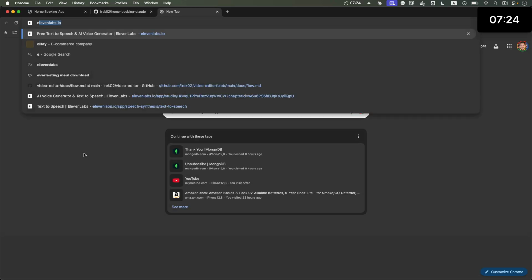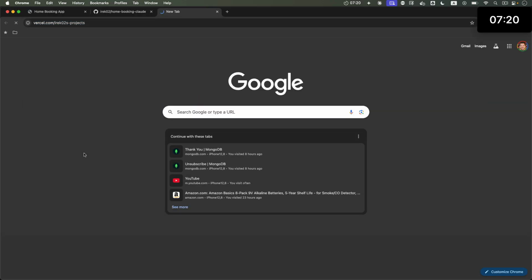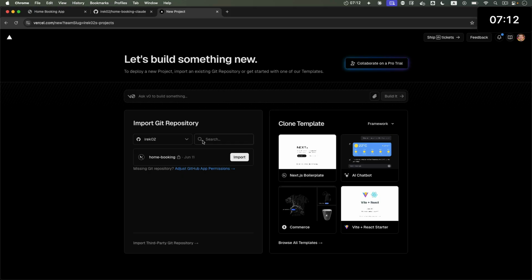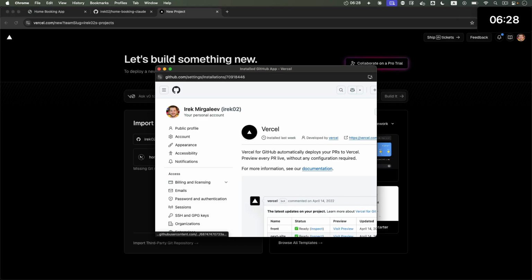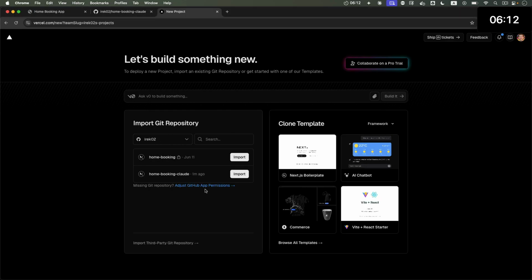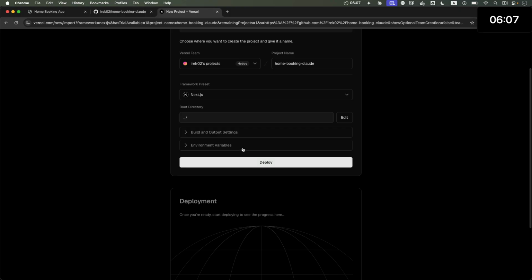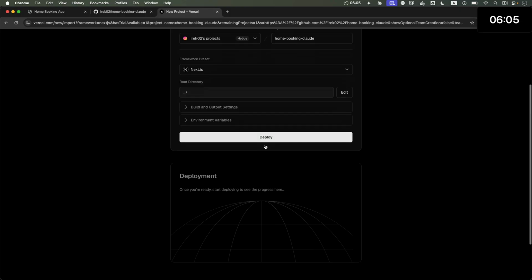Now let's go to Vercel and create a new project. It'll be based on, let's see, how can I get, this is search. What is it searching for? Home booking. Will it find the Claude version? Okay, I added the repository. Now I'll say import. It's Next.js root repository. I don't think we have environment variables or anything.